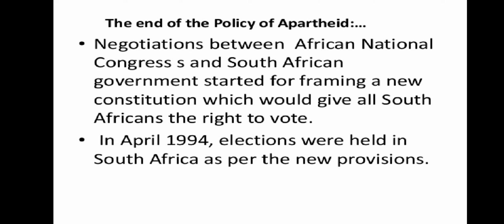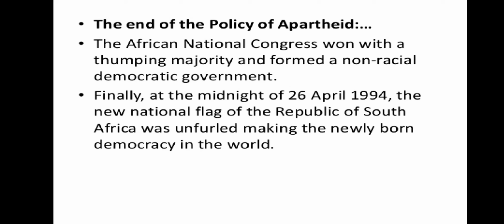Negotiations between the African National Congress and the South African government started for framing a new constitution, which would give all South Africans the right to vote. In April 1994, elections were held in South Africa as per the new provisions. The African National Congress won with a thumping majority and formed a non-racial democratic government.